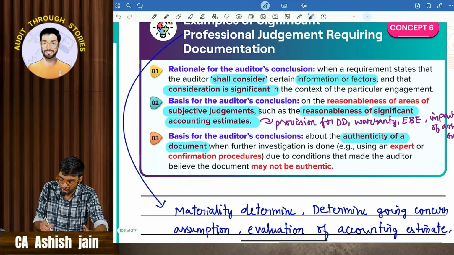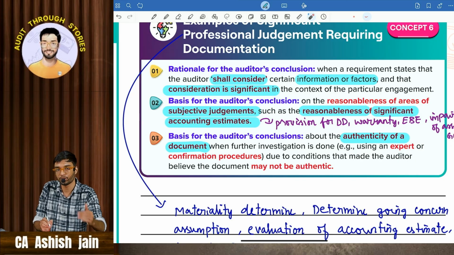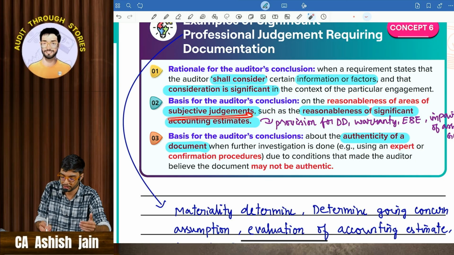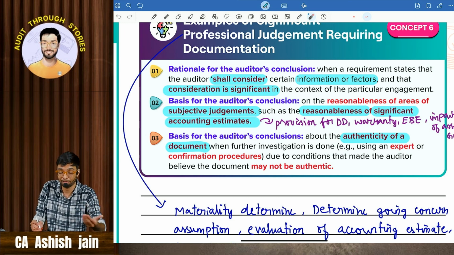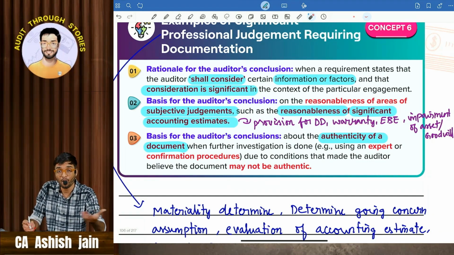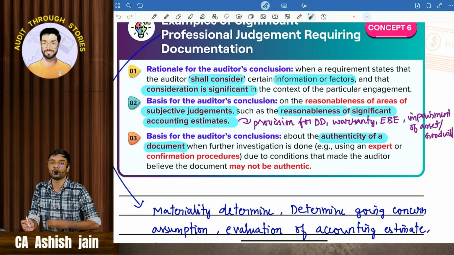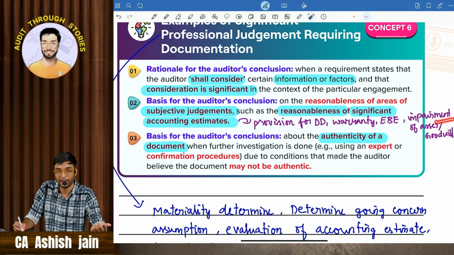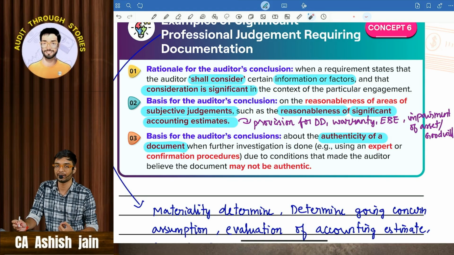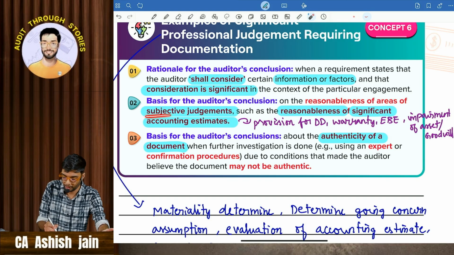Then comes subjective judgments. He is going to document things related to subjective judgments. For example, he will document on what basis of assumption the provision for doubtful debts has been created, or the provision for warranty. On what basis has management created the provision for doubtful debts, warranty, employee benefit expense, or impairment of asset or goodwill? Those things the auditor will document as significant professional judgment. So one is subjective judgment, and accounting estimate is the example.